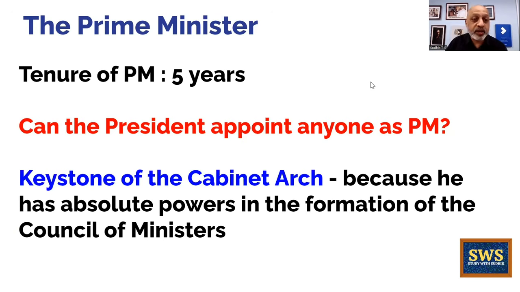Next, let's come to the tenure. Now, what does tenure mean? Tenure means kitne saal ke liye Prime Minister is in office. The term of office is 5 years.